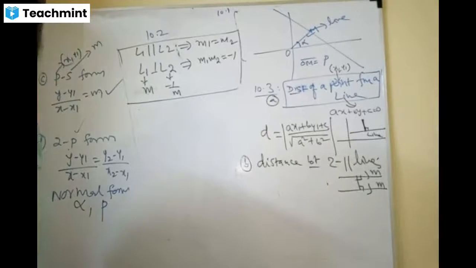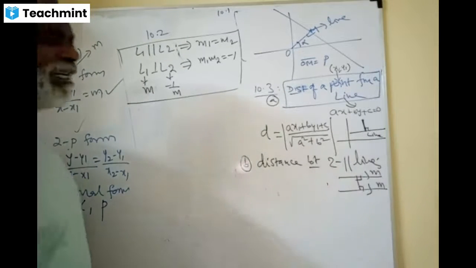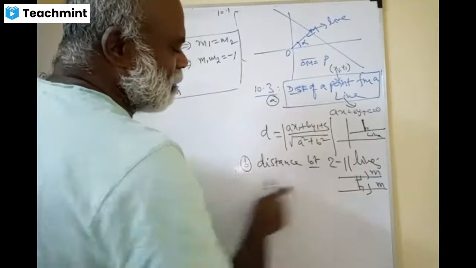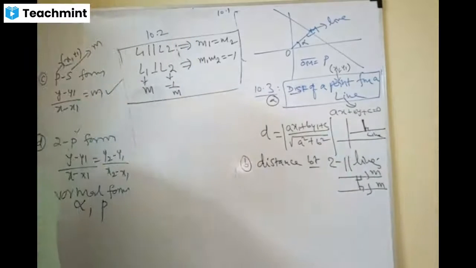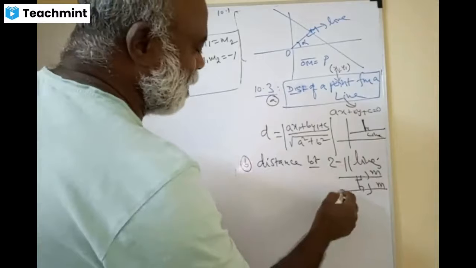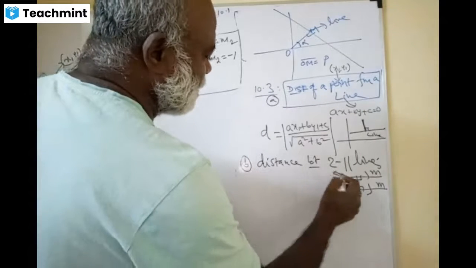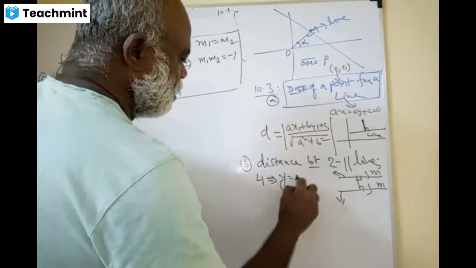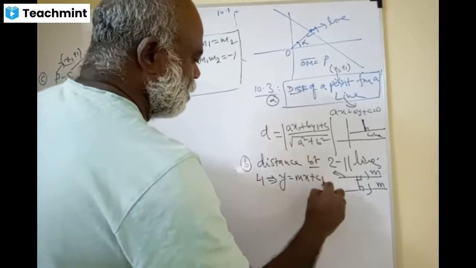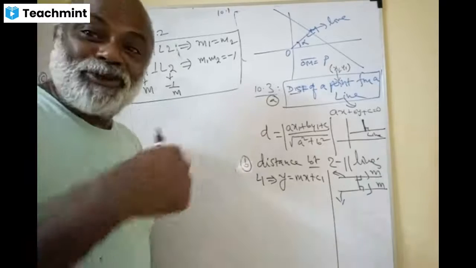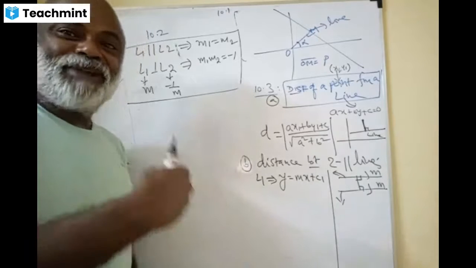Can you please tell me what type of equations you have taken under parallel lines? The distance between the two parallel lines. What is L1 and L2? In the story, an easier formula you can remember.